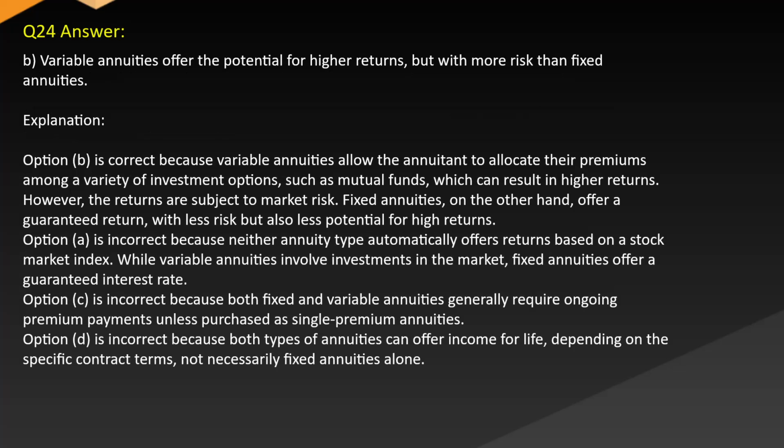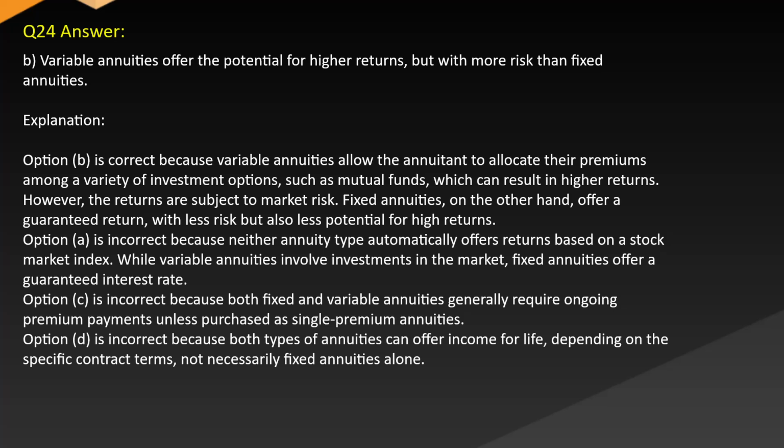Answer B. Variable annuities offer the potential for higher returns, but with more risk than fixed annuities. Explanation. Option B is correct because variable annuities allow the annuitant to allocate their premiums among a variety of investment options, such as mutual funds, which can result in higher returns. However, the returns are subject to market risk. Fixed annuities, on the other hand, offer a guaranteed return with less risk but also less potential for high returns.